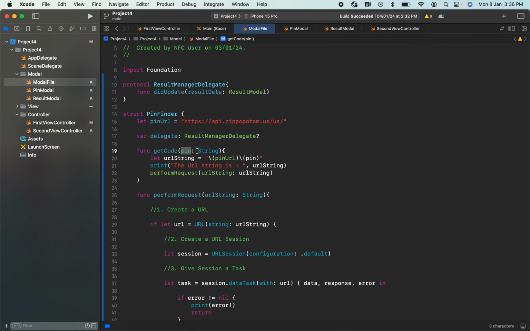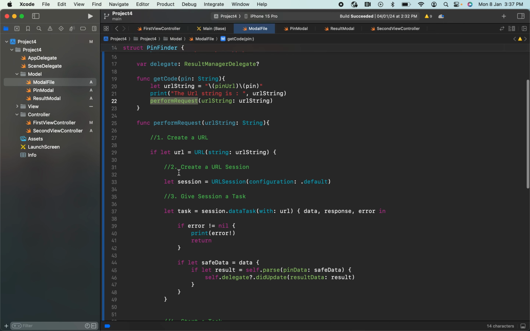After I get the pin that I have entered in the first screen, I'm combining this pin URL and the pin that I have got and assigning it to this URL string. This URL string is a string, a combination of this pin URL and the pin number that I have entered. After this, I'm passing this URL string into another function, perform request. This is the place where API calling is happening.